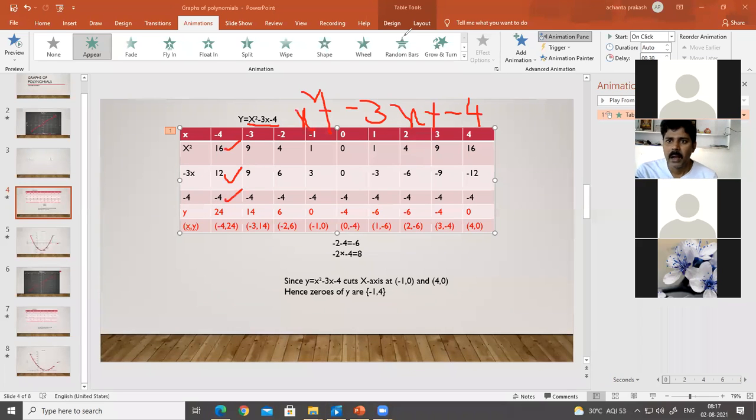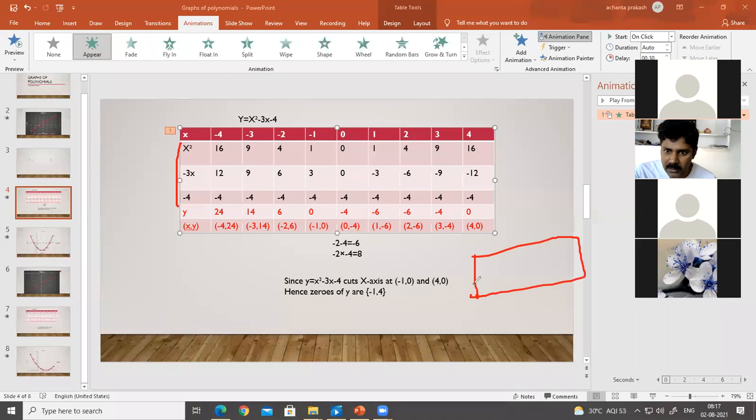Okay, sir. Here it's not necessary that you do it separately. That means you need not do x square minus 3x minus 4 in tabular form. Directly you can write x and substitute that value in the place of x in the equation, then directly you can write y. This table can be taken with only 3 columns: x, y, and x comma y.